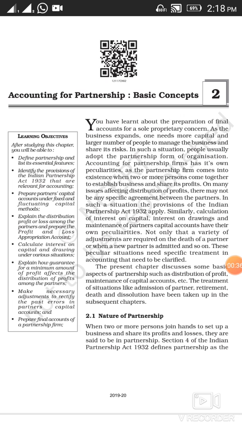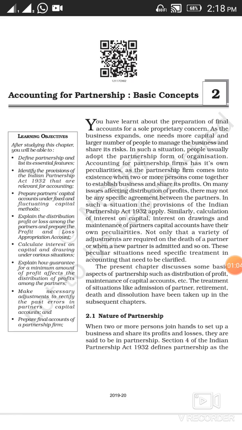Partnership form of business is basically governed by the Partnership Act 1932. Now the question arises, what is partnership? Partnership is the result when two or more persons join hands to set up a business and share its profits and losses. They are said to be in partnership.